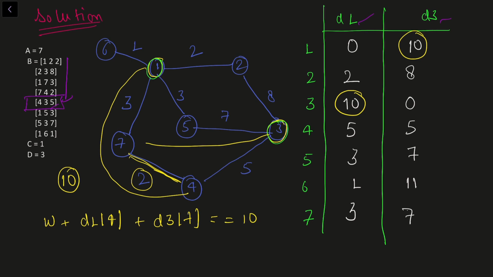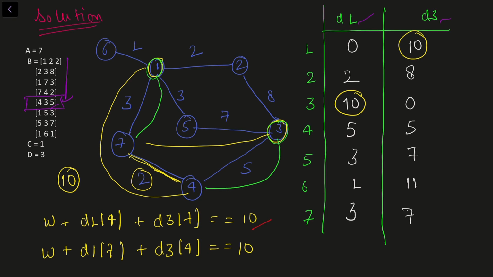Either this should be the case, or there is one more case here, that is the weight of the edge plus the distance from 1 to 7, that is D1 of 7, plus the distance of 3 to 4, that is D3 of 4, it should be equal to 10. If I satisfy any of these conditions, that means our current edge is a valid edge.